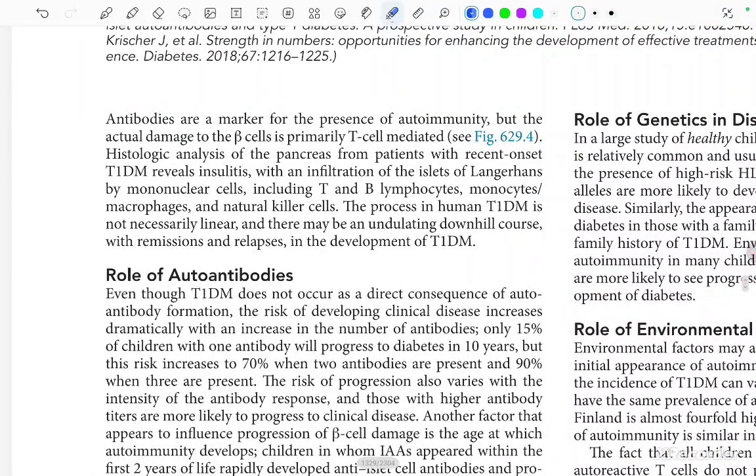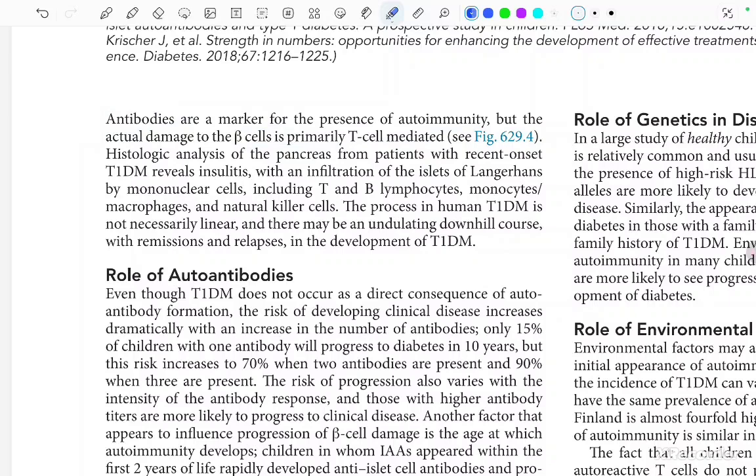Antibodies are a marker for the presence of autoimmunity, but the actual damage to the beta cells is primarily T cell mediated. Fine. Antibodies are not the main factor. They are markers of autoimmunity, but the beta cells are mainly destroyed by T cell mediated mechanisms. Histologic analysis of the pancreas from patients with recent onset type 1 diabetes mellitus reveals insulinitis, with infiltration of the islets of Langerhans by mononuclear cells, including T and B lymphocytes, monocytes, macrophages, and natural killer cells.